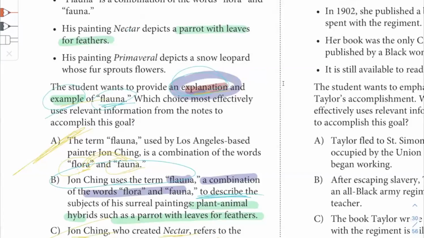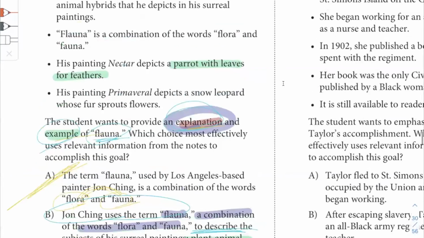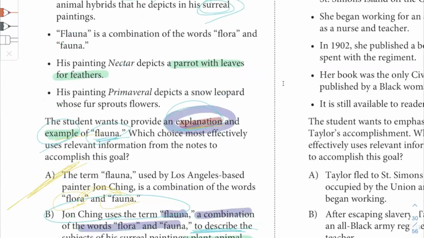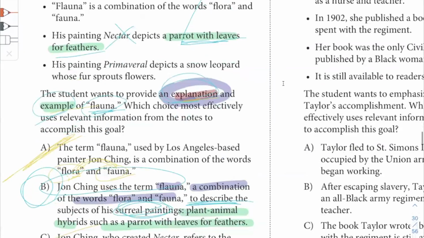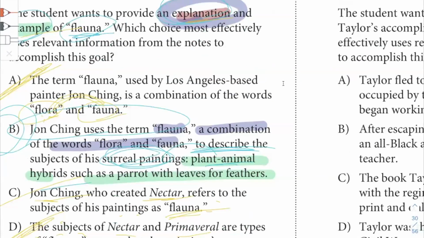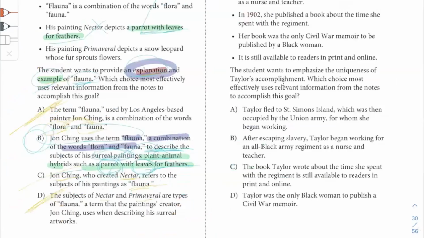Yeah. So the fauna is meant to be this surreal thing. What is the very example of that surreal thing? Parrot with leaves for feathers. Of course, there's no parrot in real life with leaves for feathers, right? So whatever this painting is called, that's a secondary issue. What's far more important is what this surreal painting is, and that is a plant and animal hybrid. So the parrot is the animal, right? And the leaves is the plant part for feathers. All right, so that's how you work out this question.